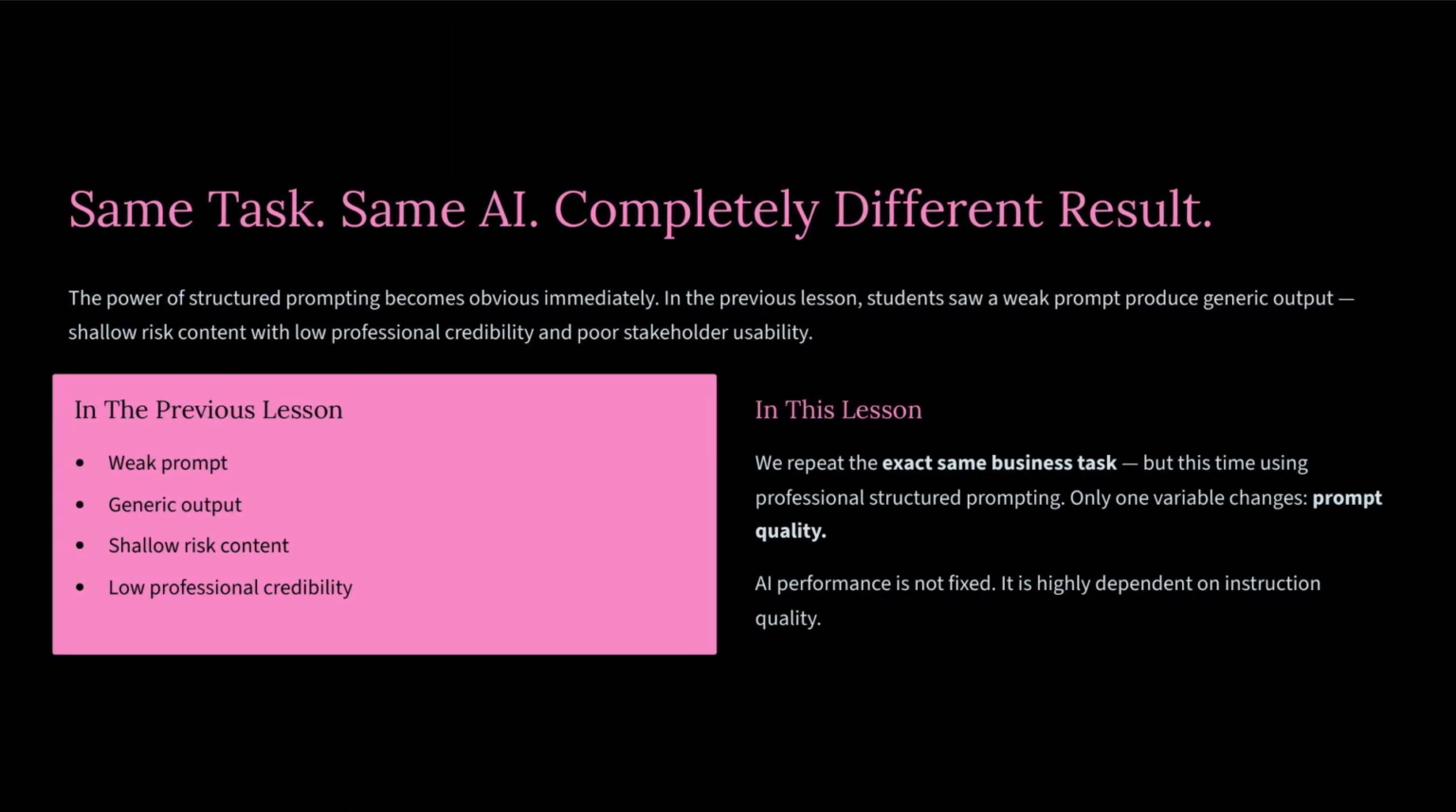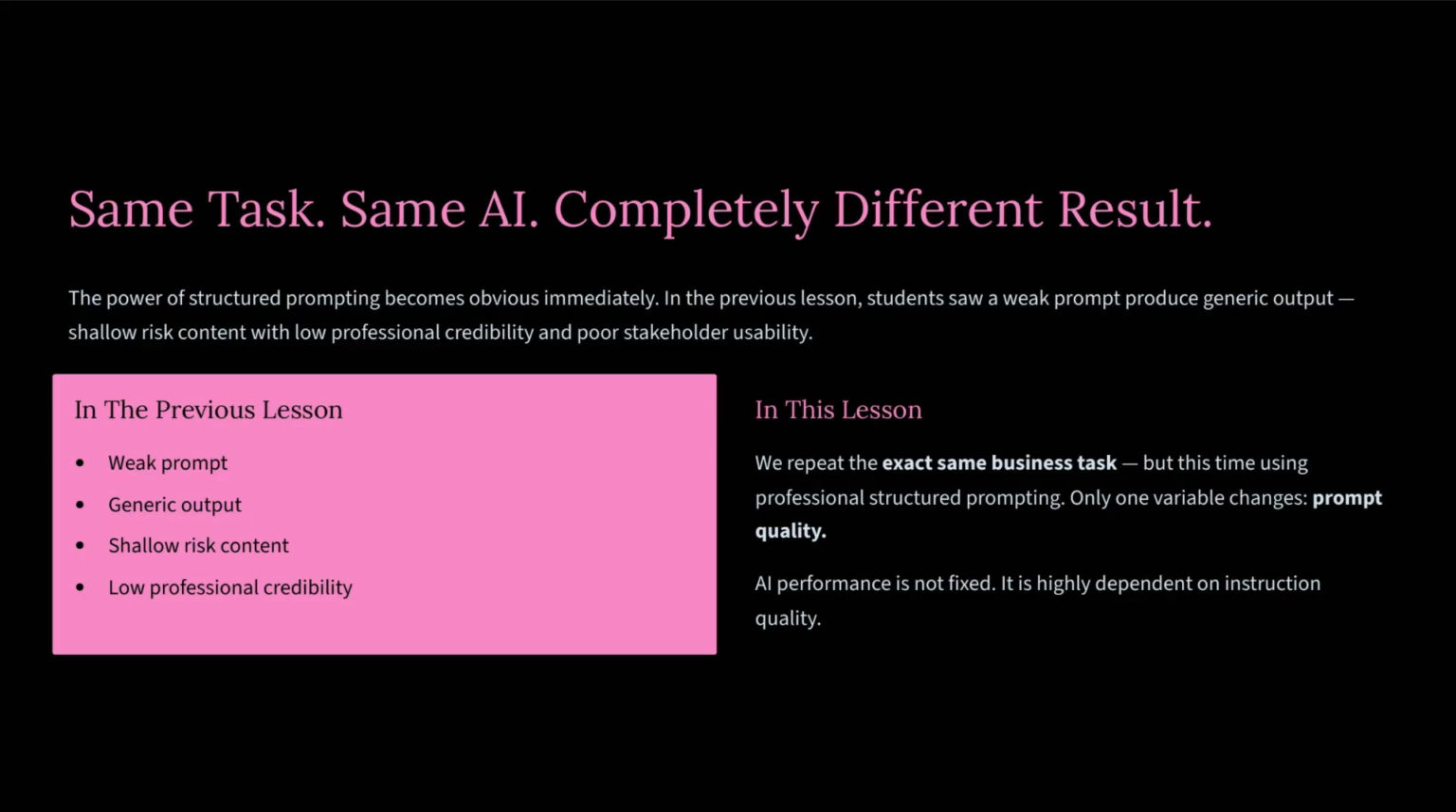Have you ever seen two professionals use identical tools but achieve completely opposite levels of success? The power of structured prompting becomes obvious the moment you look at the results side by side. Let us look back at what we discovered in our previous session. When we ran a weak, unoptimized prompt, the engine delivered an incredibly generic output. It provided shallow risk content, suffered from low professional credibility, and offered zero usability for stakeholders or project executives. Many beginners look at that failure and assume the tool itself is limited.